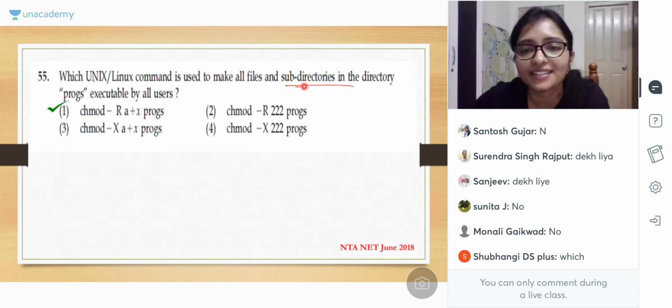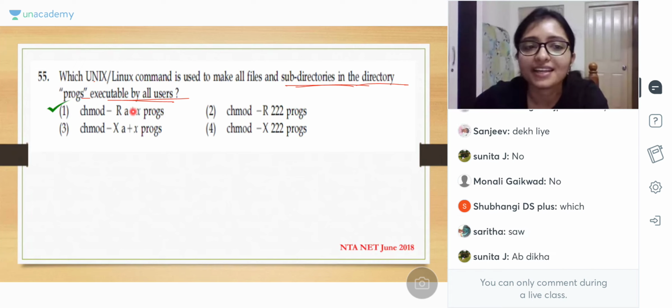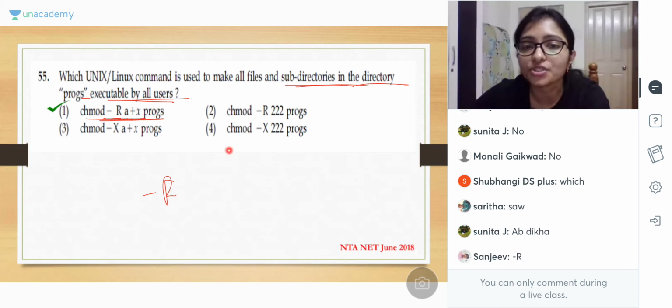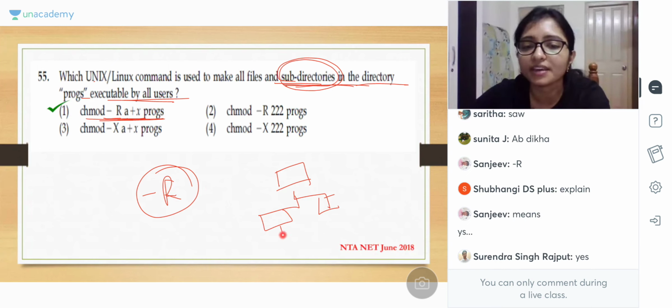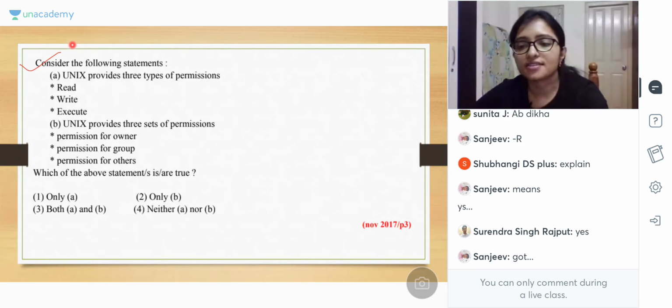So Unix command for subdirectory program executable to all, that is -r a+x. -r a+x, this is the executable to all. Yes, -r just executable to subdirectories because of this. Recursive. Just now I told you -r means recursive, means subdirectory. Here, parent, child, all the subdirectories will be given. Just now I told you, right? Yes. Now do this.